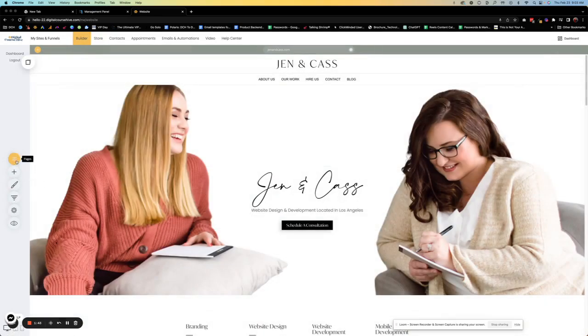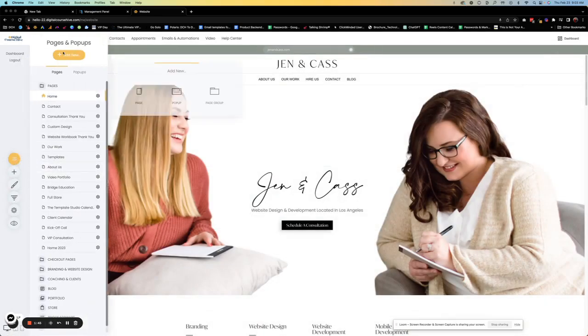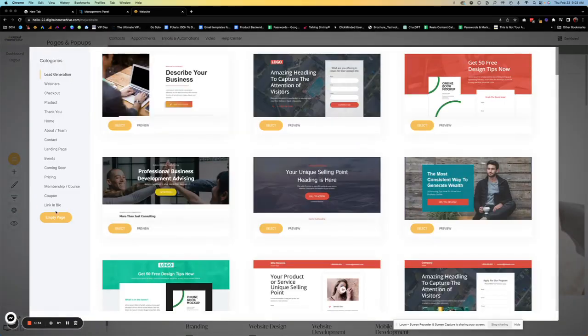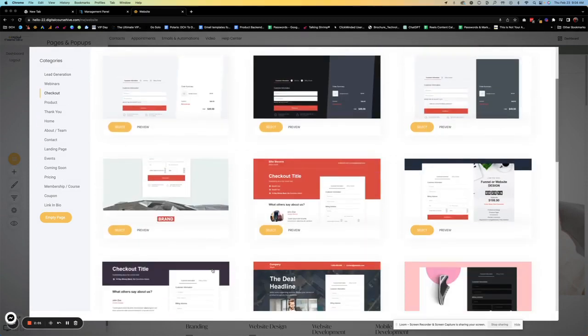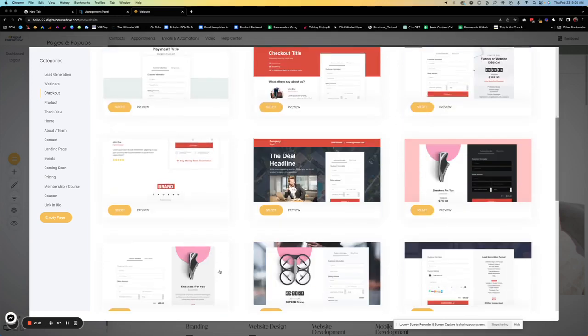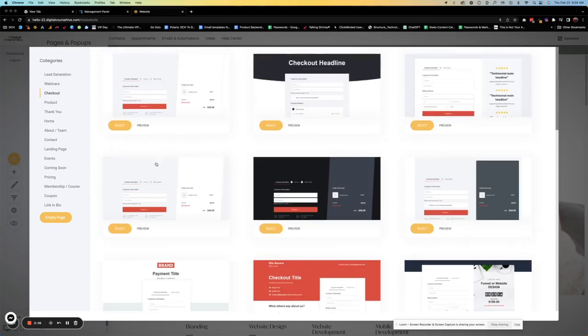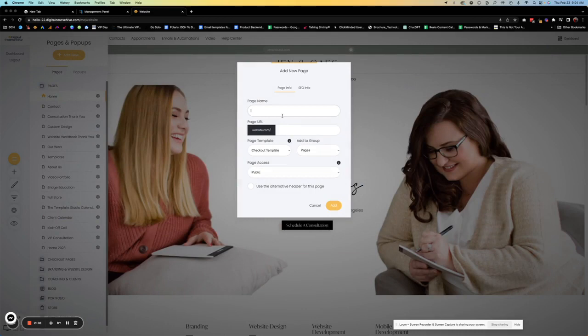And once I'm in the builder, we're going to go ahead and add a new page. So you're going to click on your hamburger menu at the very top, Add New, and we're going to go to Pages, and we are going to check. Oh, checkout. It's up here at the top. So we have all these different templates you can use. Of course, the colors will change as they always do, but go ahead and pick one that you like. I'm just going to pick the top one.